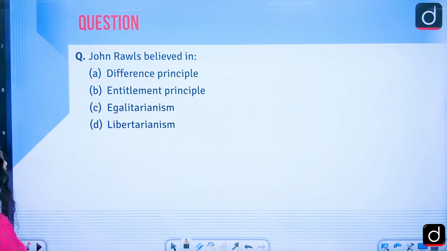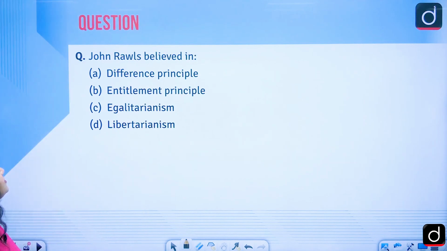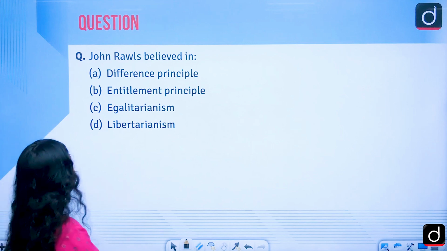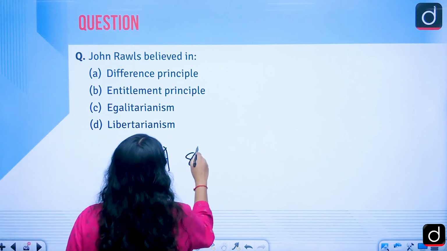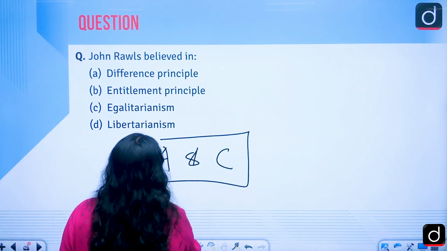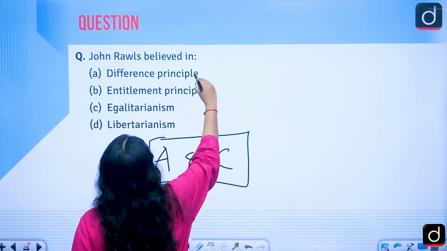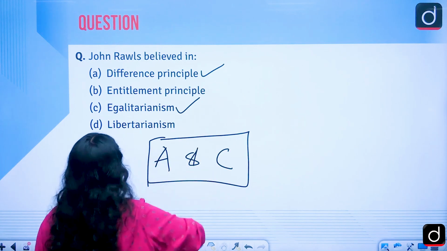Now we will take up questions. John Rawls believed in: A, difference principle; B, entitlement principle; C, egalitarianism; D, libertarianism. The answer is A and C. He believed in the difference principle, and he is an egalitarian.